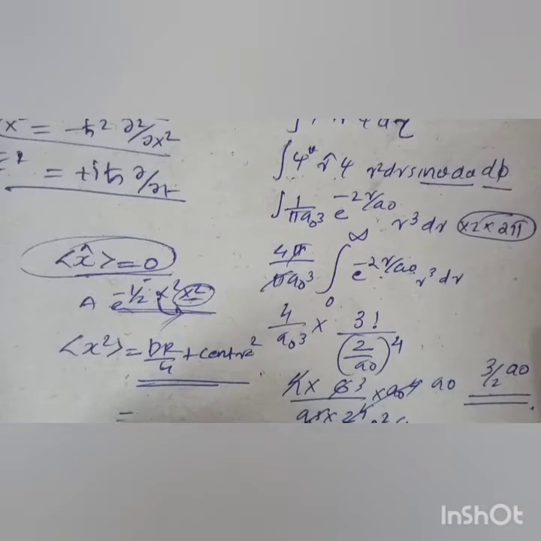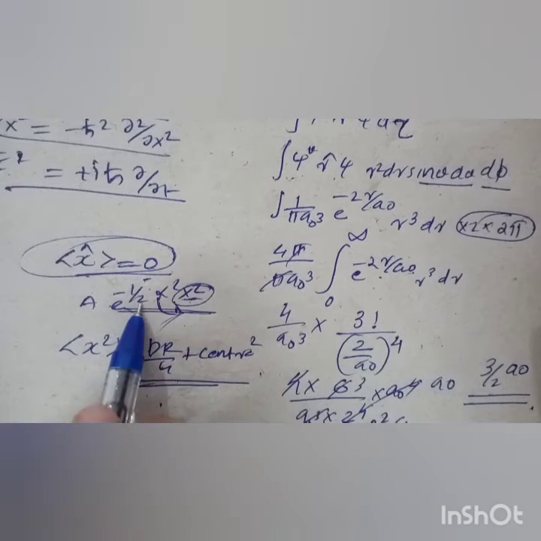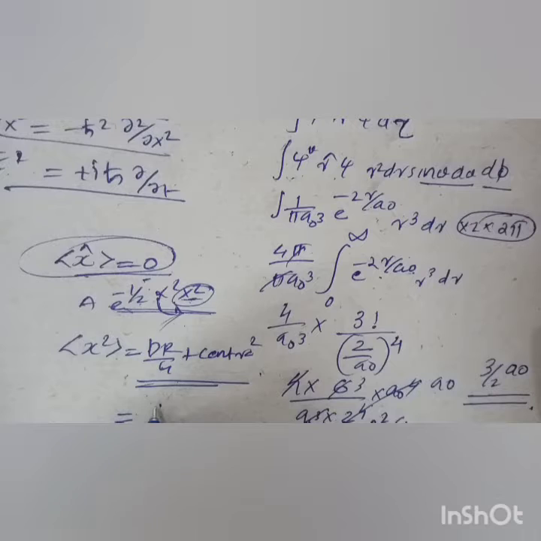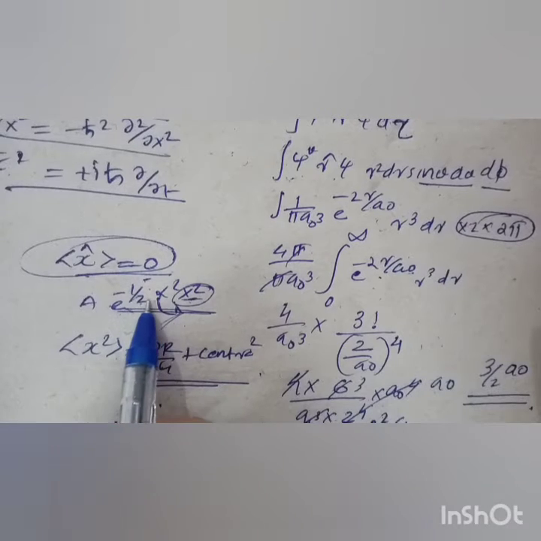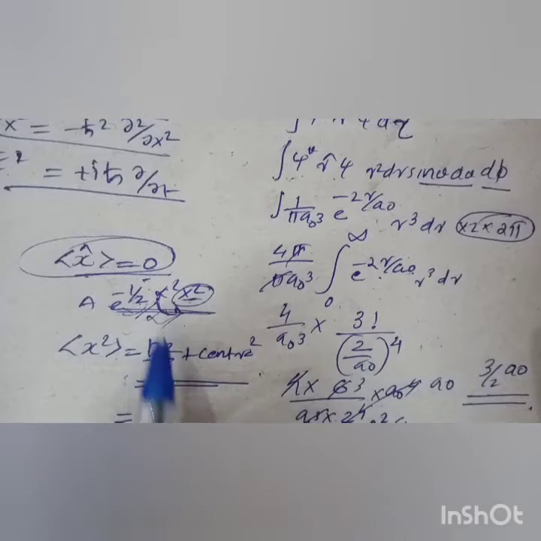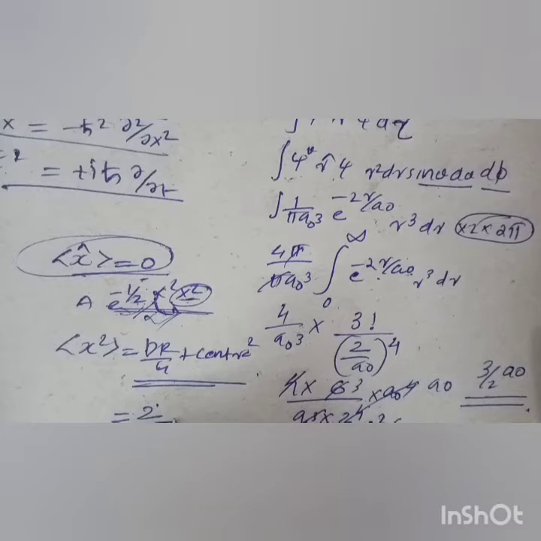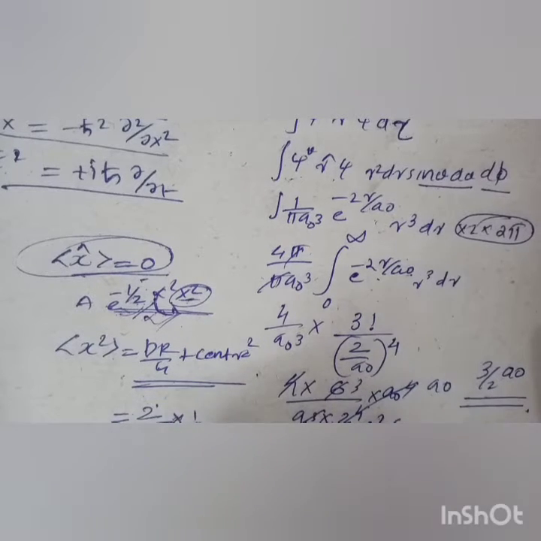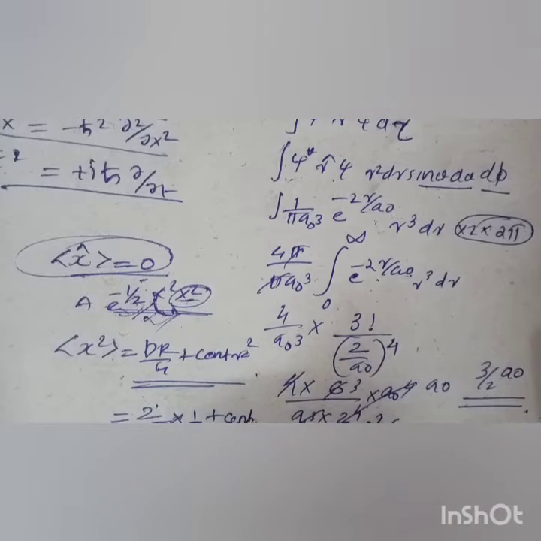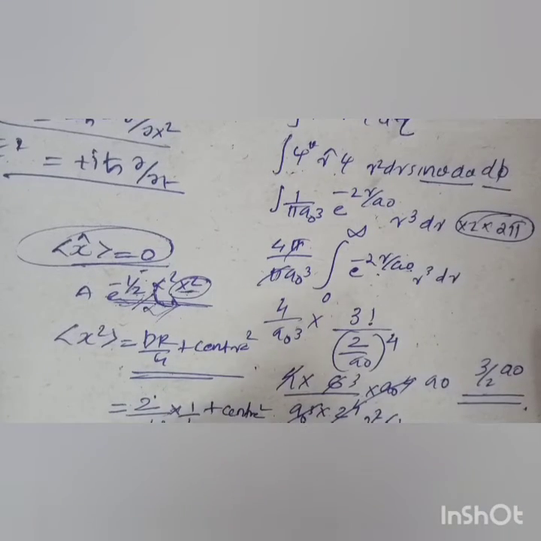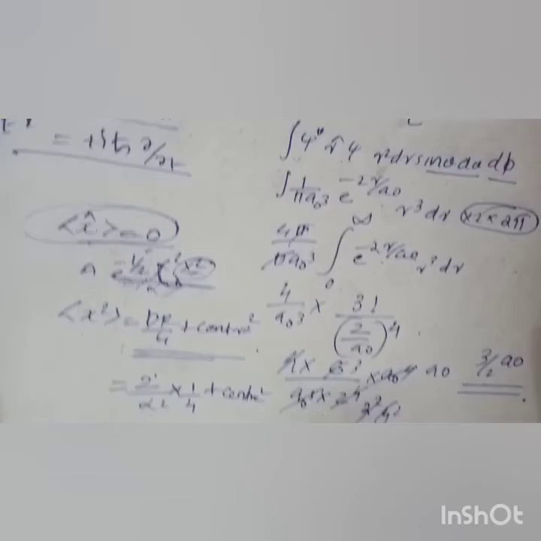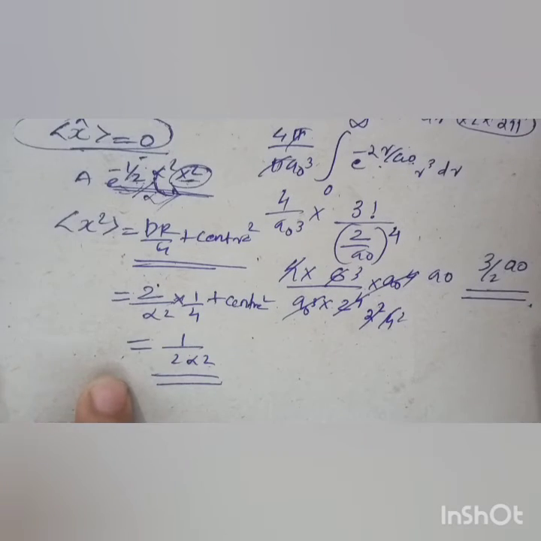So the denominator is alpha square, and there is also a 2, so 2 alpha square. Since 2 is in the denominator, alpha can be taken in the denominator, that is 2 by alpha square divided by 4, into 1 by 4 plus center square which is 0, so 1 by 2 alpha square is the expectation of x square.